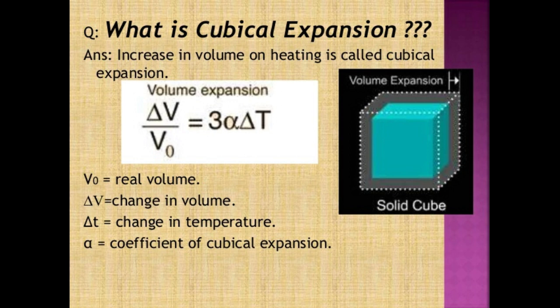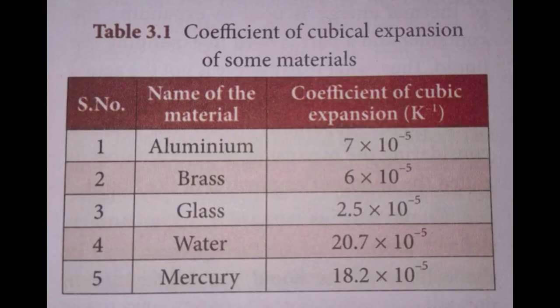The equation relating the change in volume and the change in temperature is given below. ΔV/V₀ = αᵥΔT. ΔV is the change in volume, that is final volume minus initial volume. V₀ is the original volume. ΔT is the change in temperature, that is final temperature minus initial temperature. αᵥ is the coefficient of cubical expansion. Different materials possess different coefficients of cubical expansion.